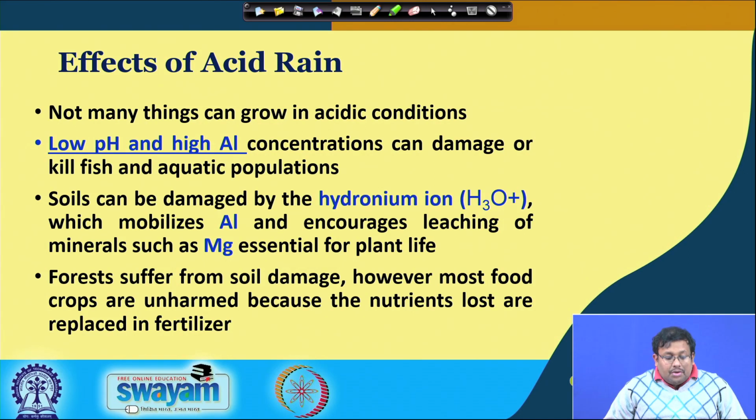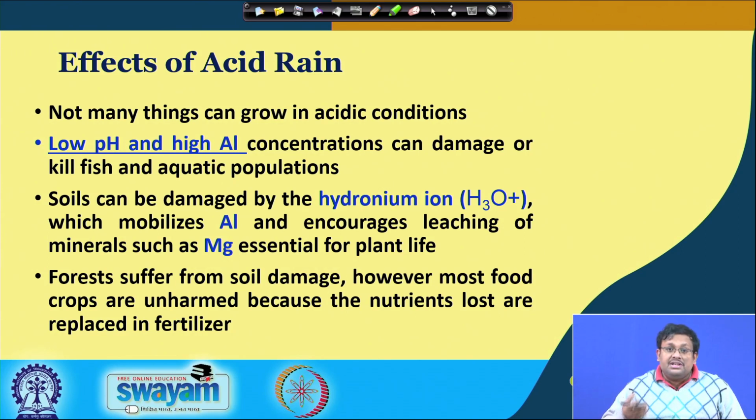So, soils can be damaged by hydronium ions, H3O+, which mobilize aluminum and encourage leaching of minerals such as magnesium, which are essential for plant life. You know that magnesium, calcium, sulfur, all these are macronutrients which are essential for plant growth.